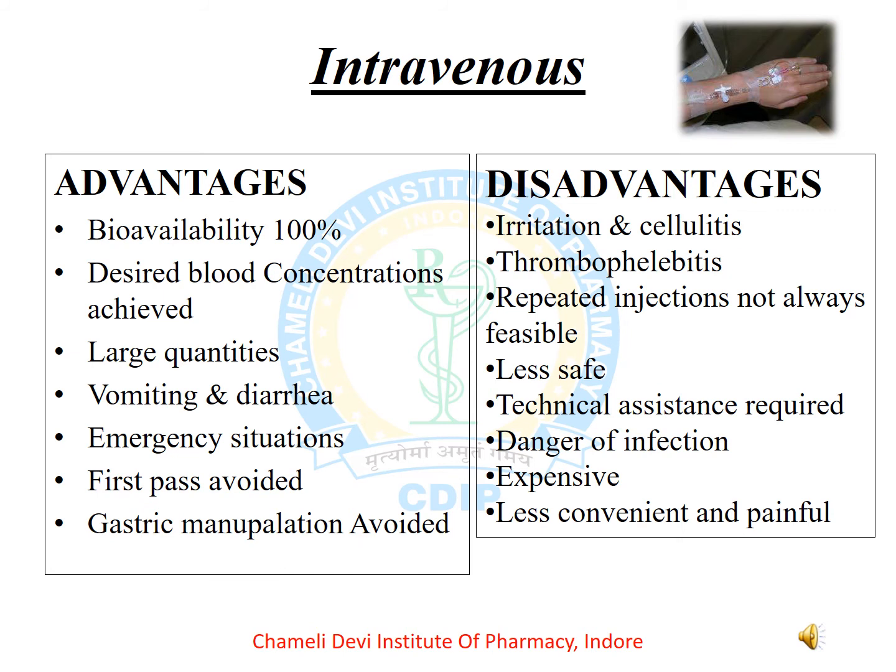There are several disadvantages over the advantages of intravenous drug route of administration, that is irritation and cellulitis, thrombophlebitis, repeated injections not always feasible, less safe than other route of drug administration, technical assistance required. There is danger of infections. It is more expensive than other route of administration and less convenient and painful.